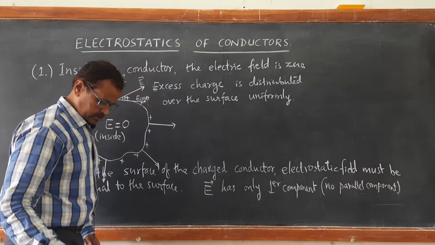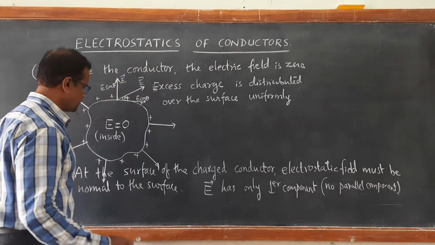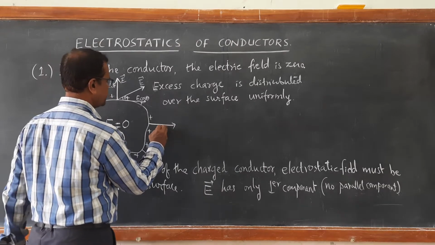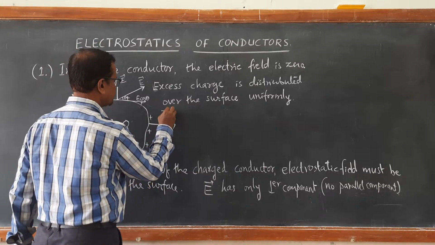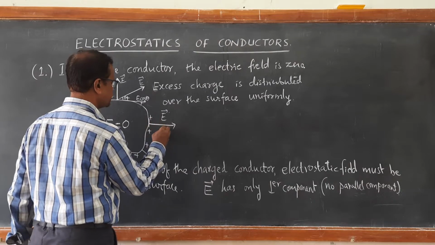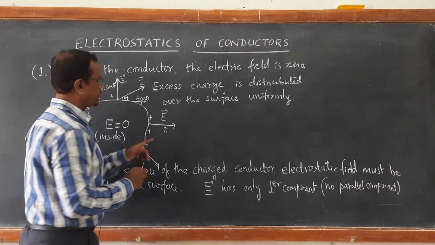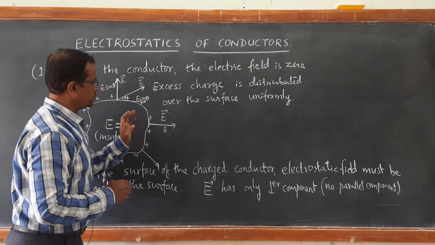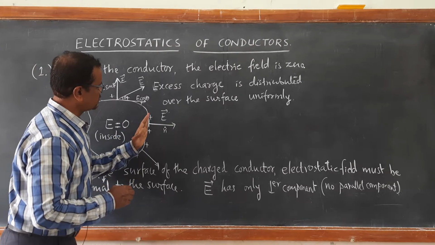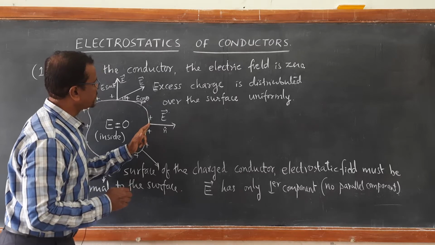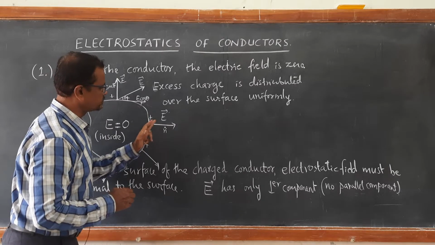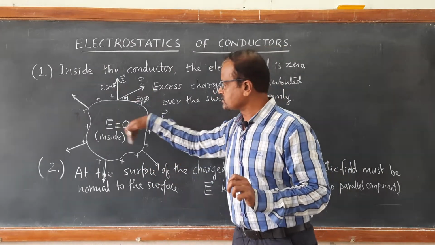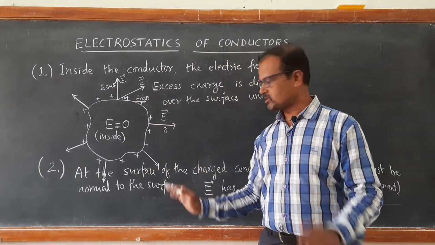Therefore, in the static situation, the electric field is always normal. So, if you show here electric field, the electric field is perpendicular with a unit vector n which is perpendicular to the area here. So, if you draw a tangent here, the normal to that tangent gives you the direction of electric field. Electric field exists only on the surface and it is always normal to the surface.